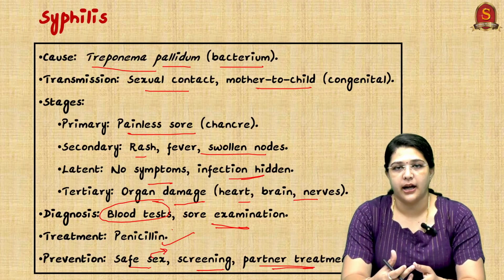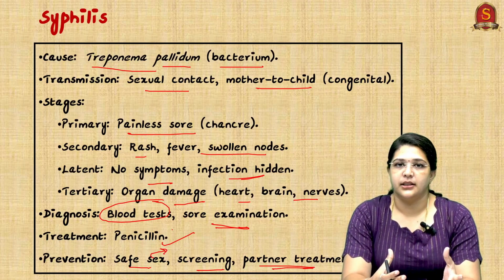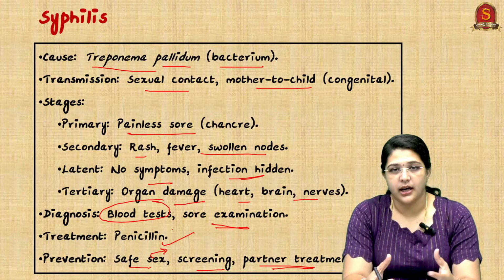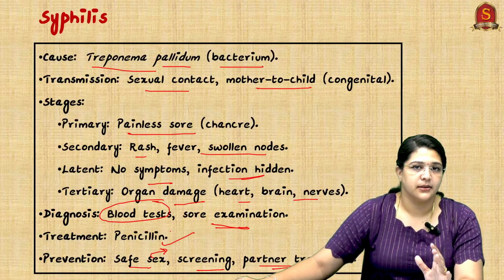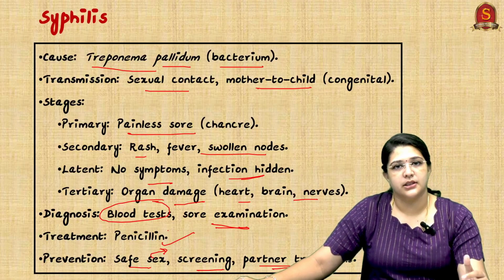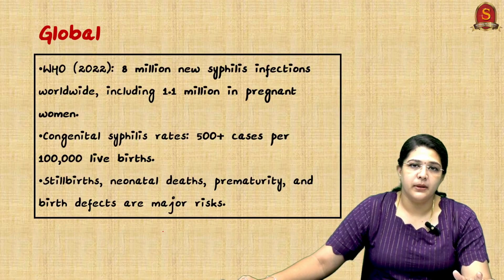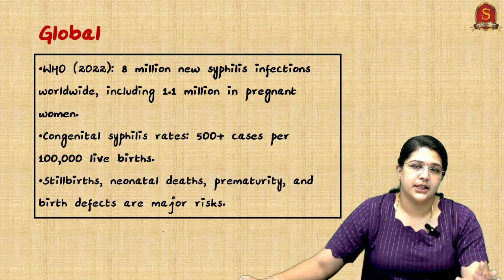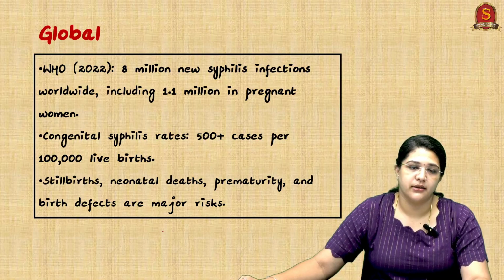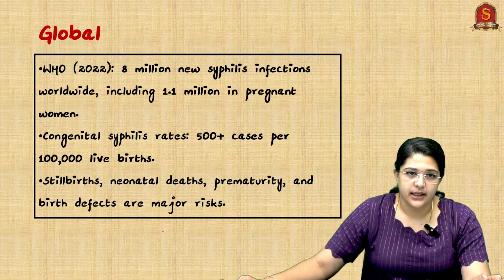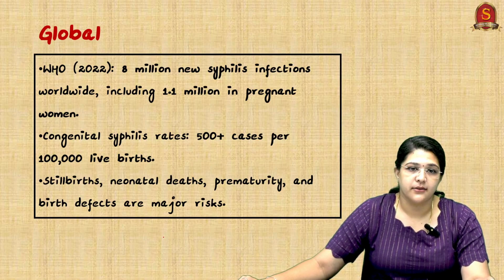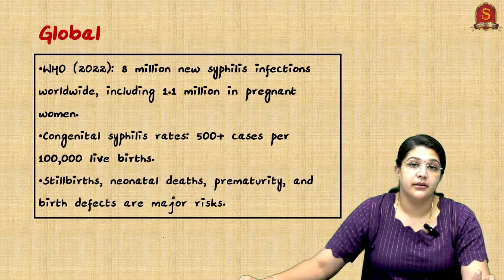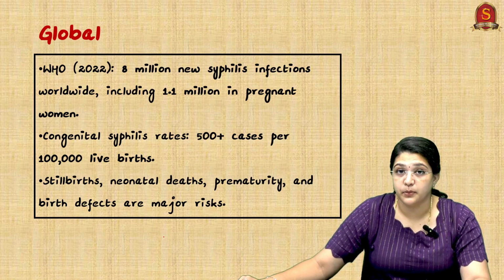Since it's a major taboo in our country, even if one person is affected and is not able to say it outside, it will be a major issue. So here culture plays a major role in spreading this disease in the country. Globally, the World Health Organization in 2022 has stated that 8 million new syphilis infections are arising worldwide, including 1.1 million in pregnant women. And congenital syphilis rates are almost 500 plus cases per 100,000 live births, 500 plus cases.